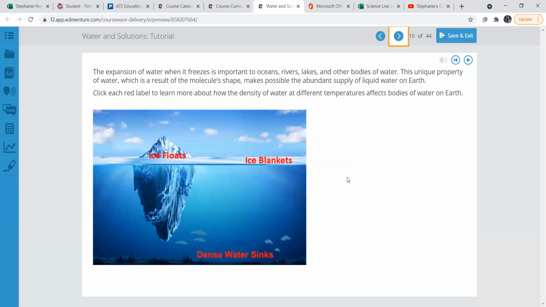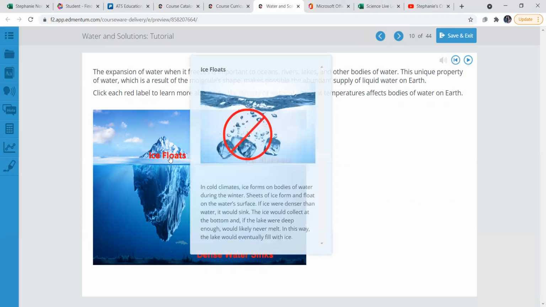Okay, so here we have ice floats. Have you ever noticed that when you have a glass of water that has ice in it, or maybe you're at a restaurant and you order a Coke or something and it has ice in it, you notice that the ice is floating? Well, now you know, when water is ice or in a solid state, it is less dense. Pretty interesting.